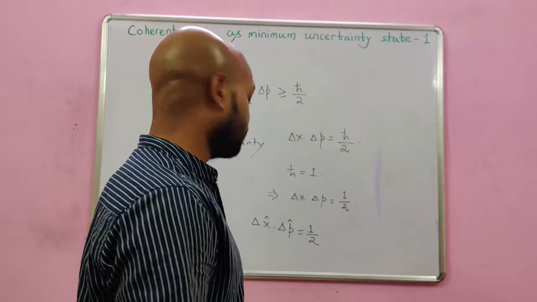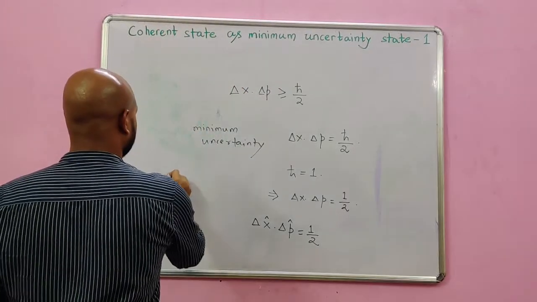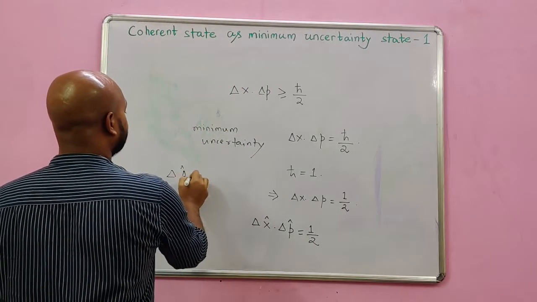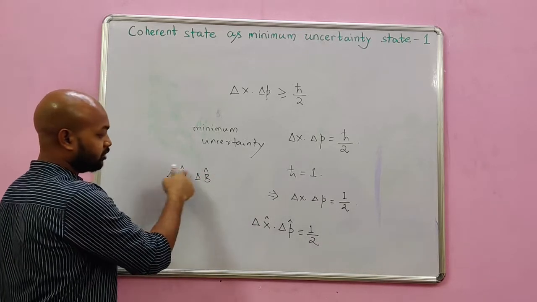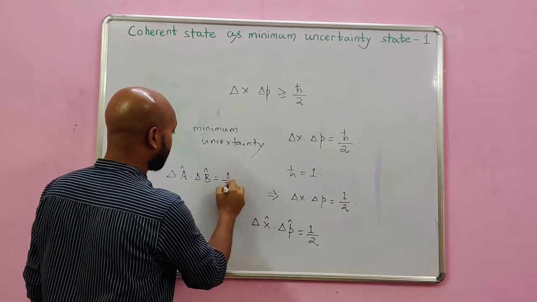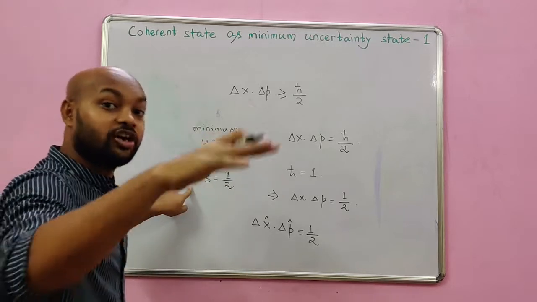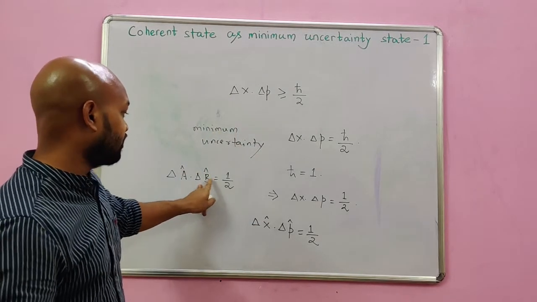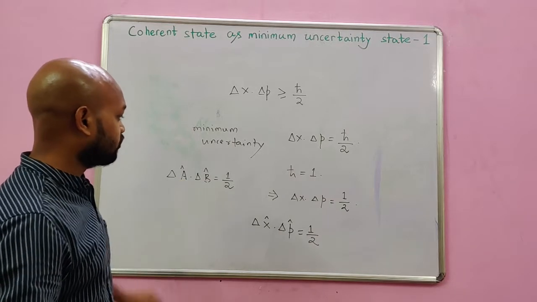So the minimum uncertainty between two conjugate operators, where I am putting the hat deliberately to denote them as operators, delta A times delta B, the uncertainty in the measured value of operator A and of operator B, would be equal to half.